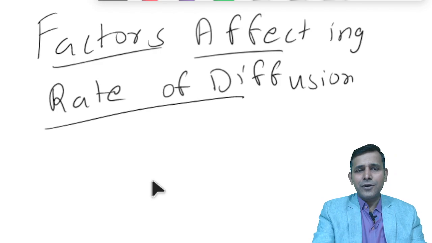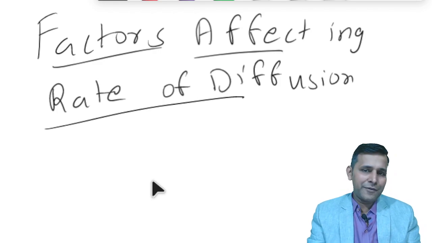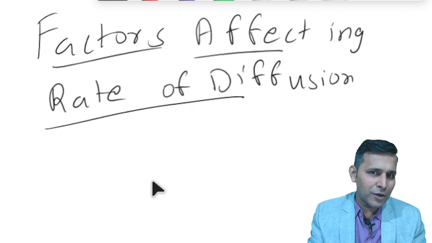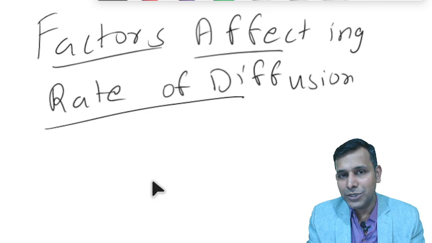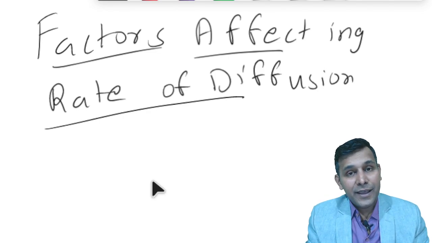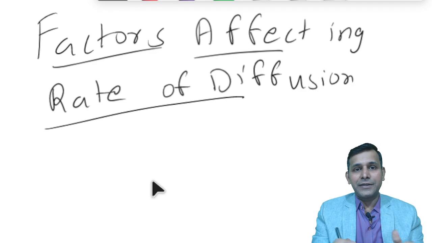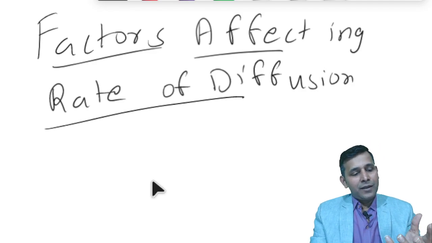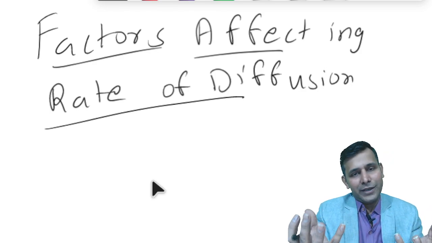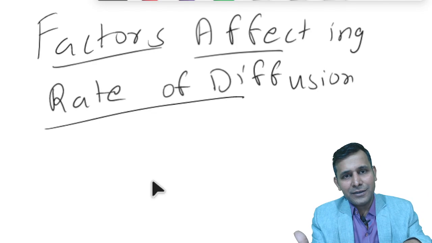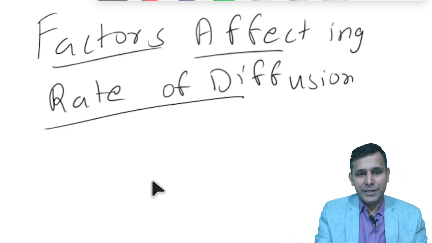Now I would like you to be interactive here. I will say a factor and you will just give a pause and give a thought on whether this factor is directly proportional or inversely proportional. Directly proportional means if that particular factor is increasing, the rate of diffusion also increases. If that factor is decreasing, the rate of diffusion also decreases.